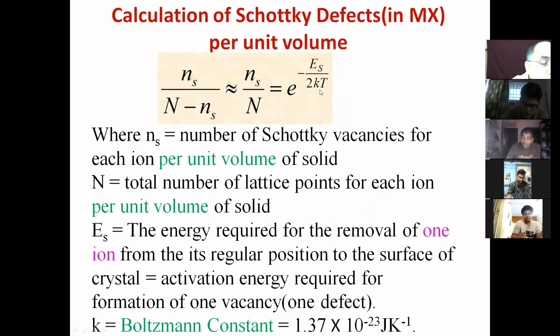You remember in the gaseous state we came across the Boltzmann constant. Who can tell me what is the Boltzmann constant? Boltzmann constant is R by N. Okay, Sajan, hands down. Boltzmann constant is R, the gas constant, divided by Na, Avogadro's number. R by Na, and its value in SI is 1.38 into 10 to the power minus 23 joules per Kelvin. That is the Boltzmann constant.